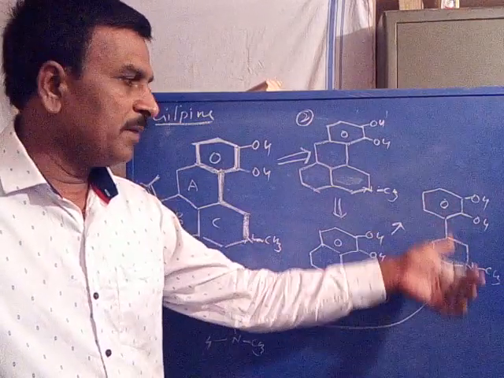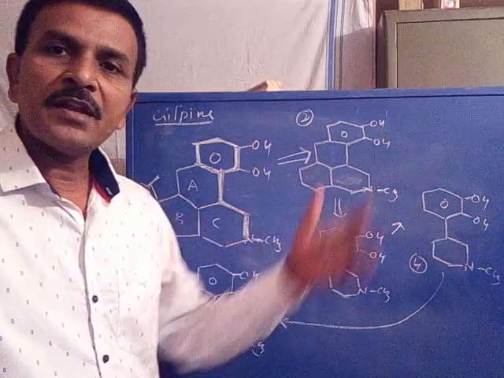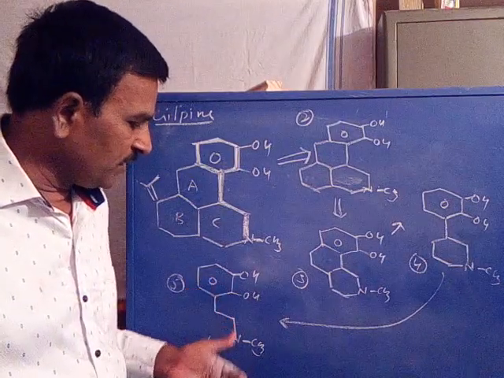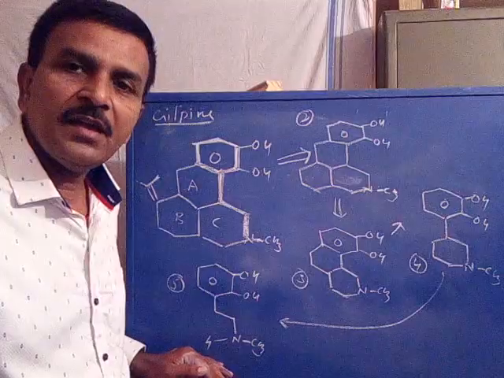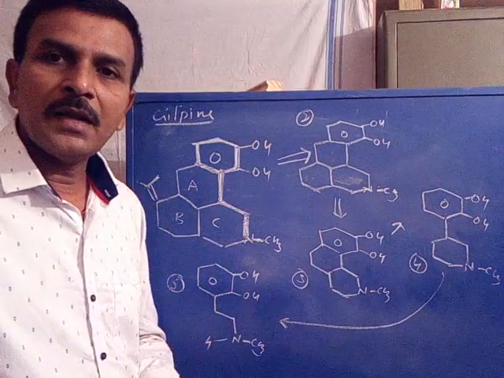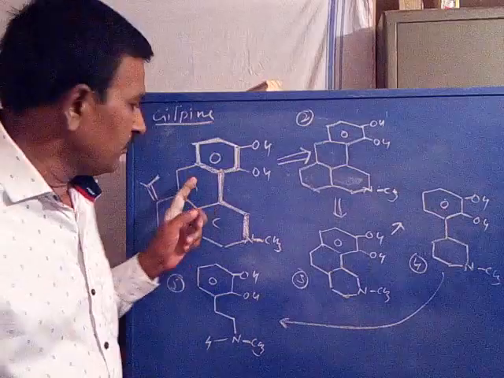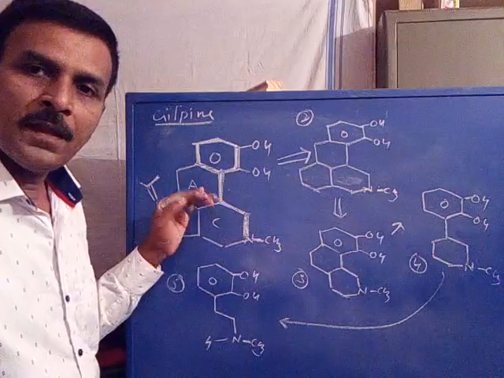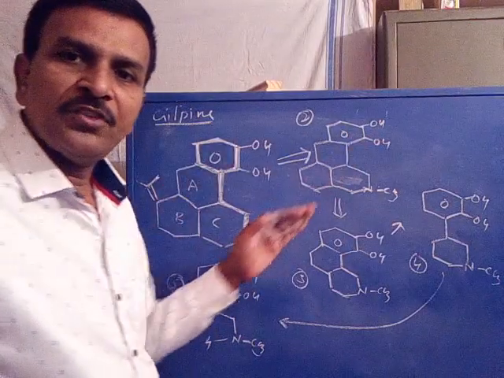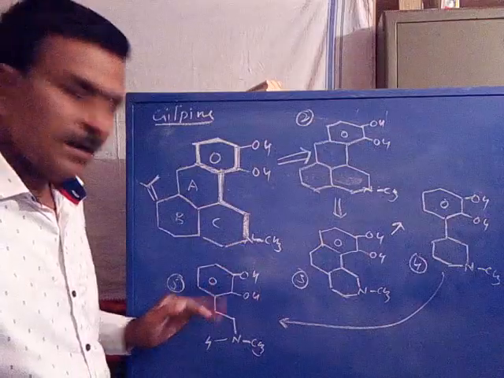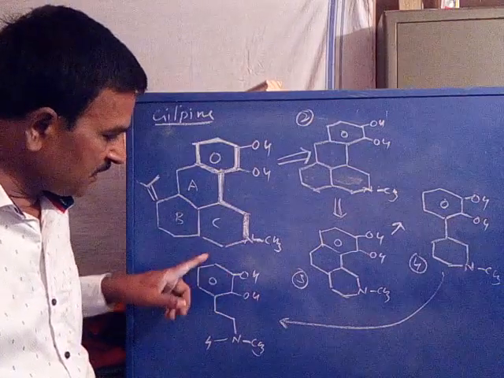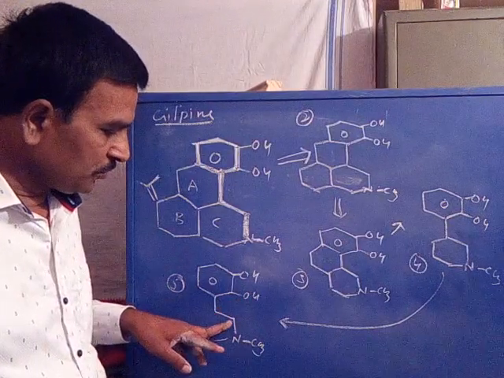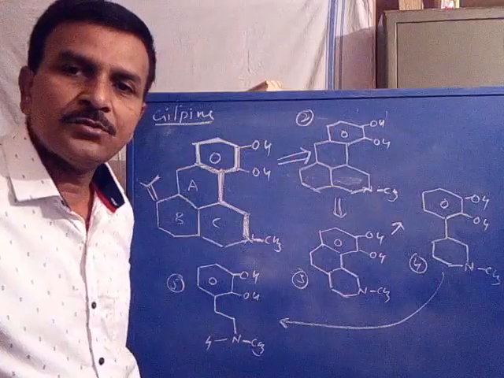There are only 2 rings, one benzene, one N-methylpiperidine ring, with further improved activity. Removal of C ring, we will get a benzene with CH2, CH2, NCH3 group, structure 5, with further improved activity. So you can see from the first structure to the last structure, the first structure is a complex one. Keeping the essential part, we removed all the additional parts of the drug, which leads to a simple drug consisting of only a benzene ring, 2 OH substituents and a CH2, CH2, NHCH3 substituent.